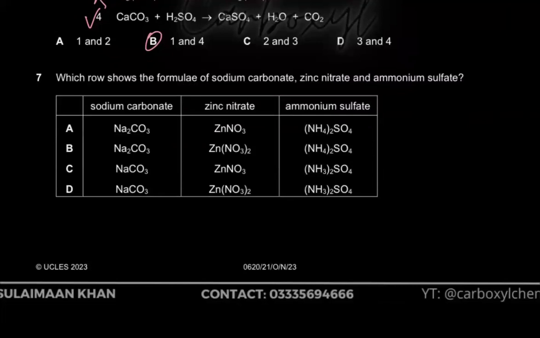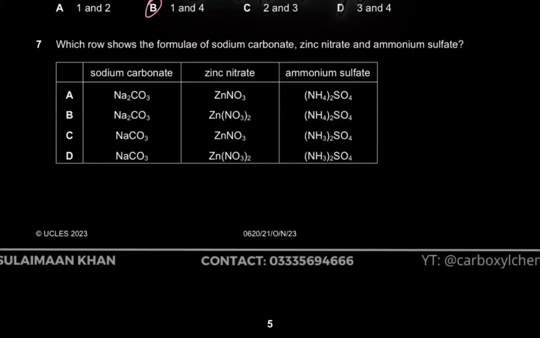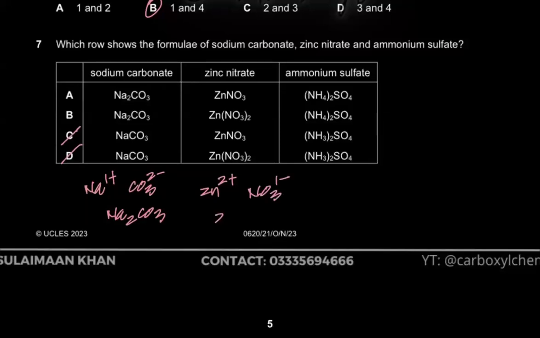Okay, which row shows the formula of sodium carbonate, zinc nitrate, and ammonium sulfate? Okay, sodium carbonate. Sodium is in group 1, so it'll have a charge of 1 plus. Carbonate is a polyatomic ion or a radical ion, and it has a 2 minus charge. You cross multiply, you end up with Na2CO3. Off the bat, C and D are wrong. Now, if you check zinc nitrate, zinc has a charge of 2 plus, and nitrate NO3 is 1 minus. You cross multiply, you get Zn(NO3)2. And therefore, A is also wrong, because the formula is written wrong. Right? So B is the correct option without even looking at ammonium sulfate.